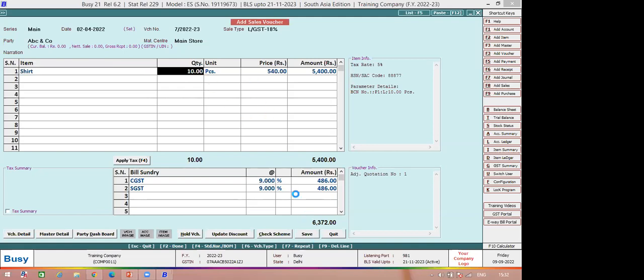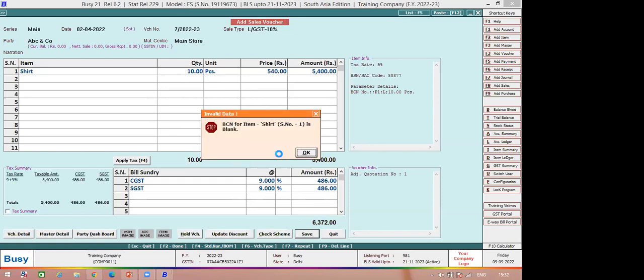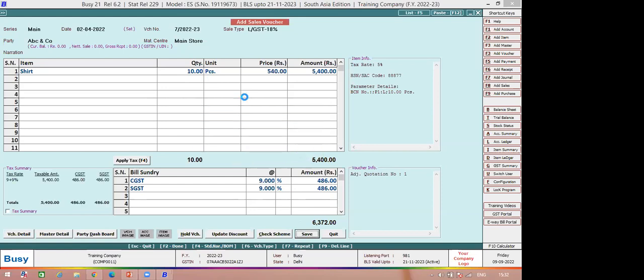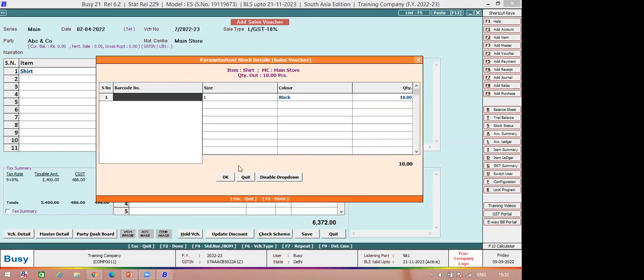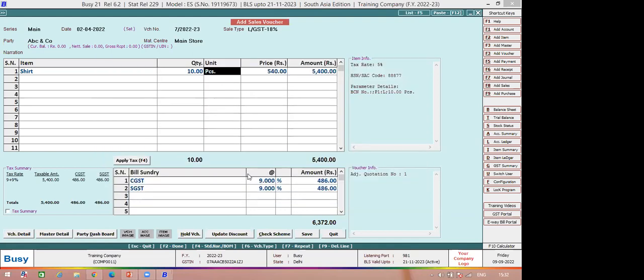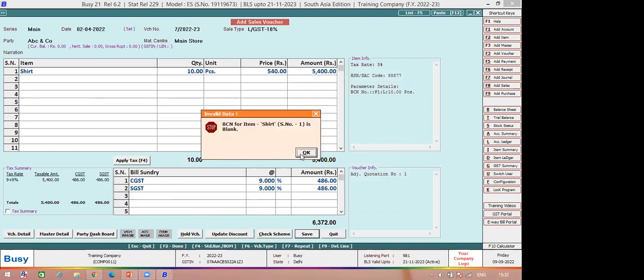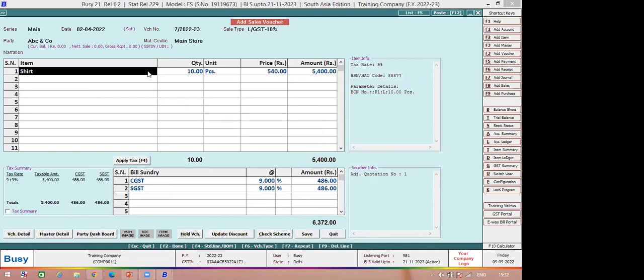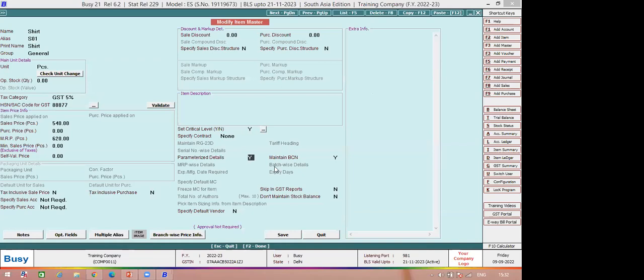Let's say I fully adjust the quotation. I press the save button. So it is saying a barcode number, maybe it's asking for the barcode number. Let's say quit this option. As I have enabled the parameter, that is why it is asking for the barcode number. So let's do one thing. Let me disable this option.